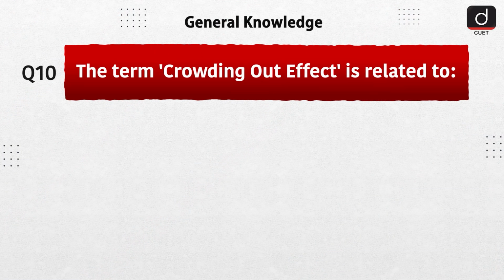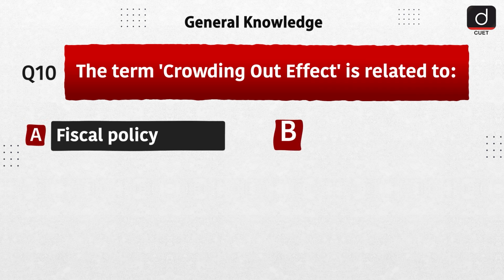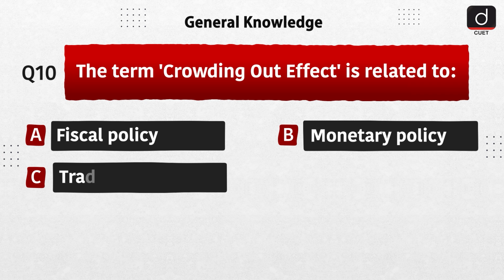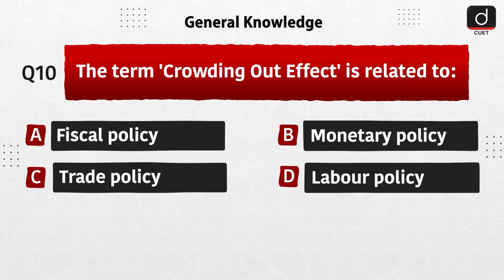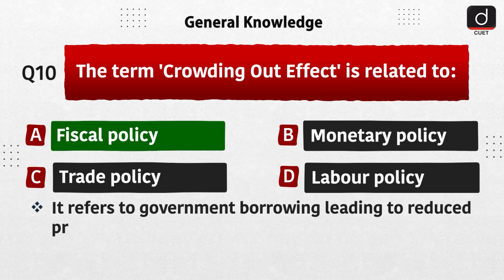Last question is, the term crowding out effect is related to A. Fiscal policy, B. Monetary policy, C. Trade policy, D. Labor policy. The correct answer is option A. Fiscal policy. It refers to government borrowing, leading to reduced private investment.